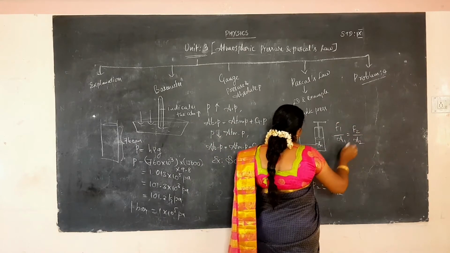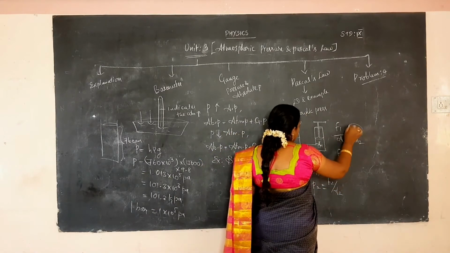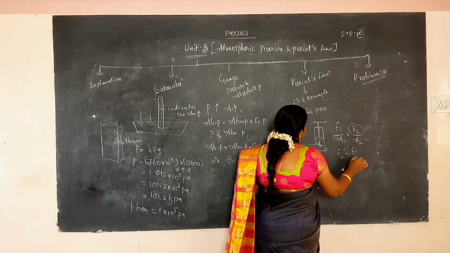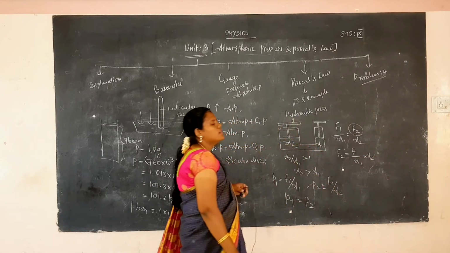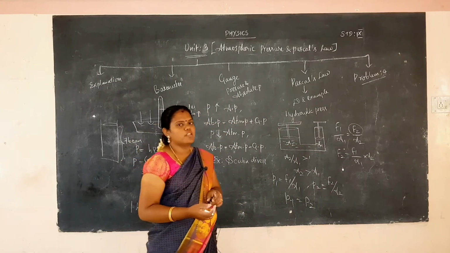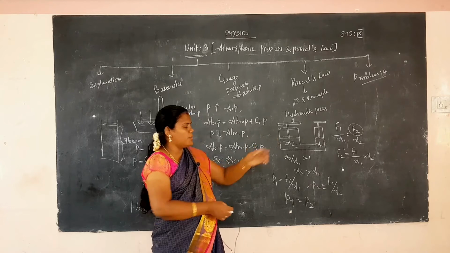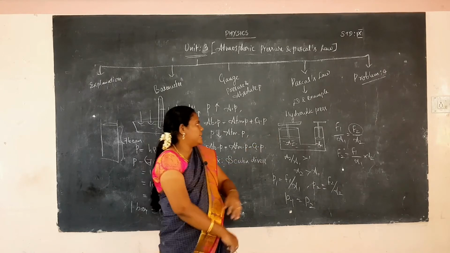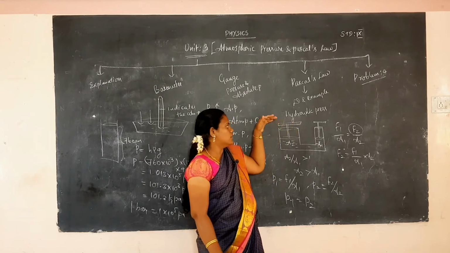Then we want F2, the second force: F2 is equal to F1 by A1 into A2. This is the easy way to find out the force acting on the hydraulic press. A hydraulic press has two arms. If you want to find out the weight of a vehicle, you place the vehicle there, and the vehicle will give a force on